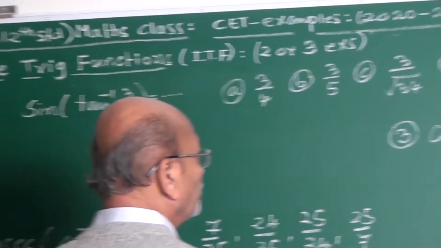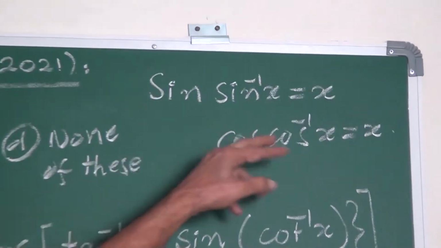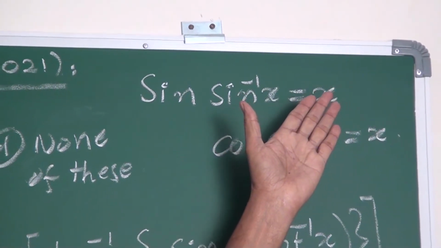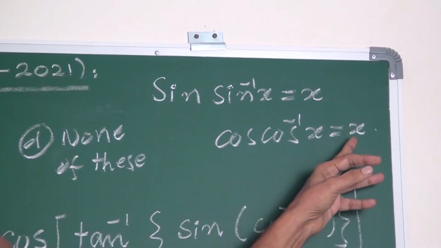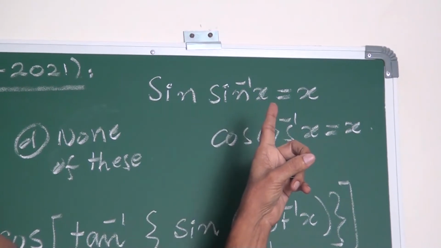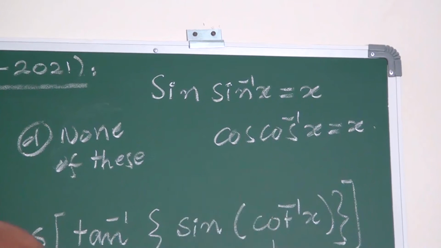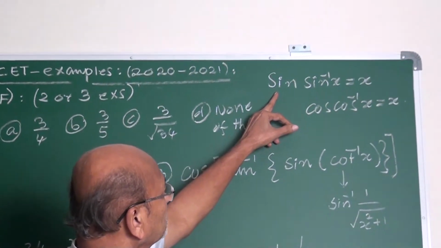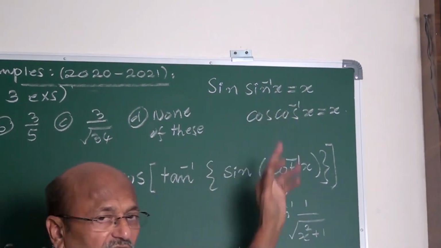In this, my friends, we use this inverse property. Sine of sine inverse x equal to x. You know that. Here x belongs to the domain: x belongs to minus 1 to plus 1. Cos of cos inverse x is x. Tan of tan inverse x is x. That property is given, where x belongs to the domain of the function. Both must be the same. Sine means it should be sine inverse x. Then only we can write this equal to x.